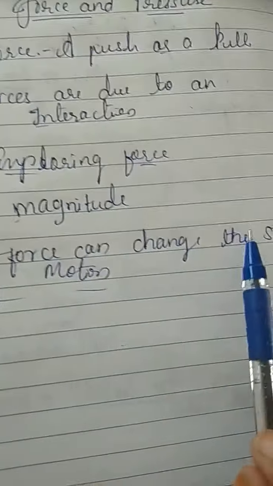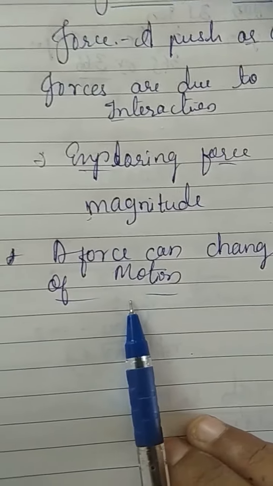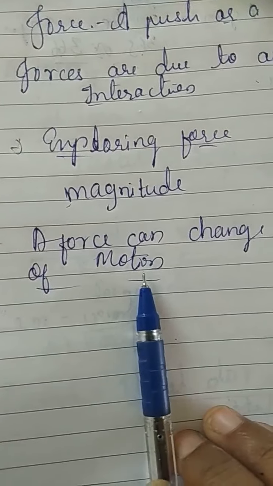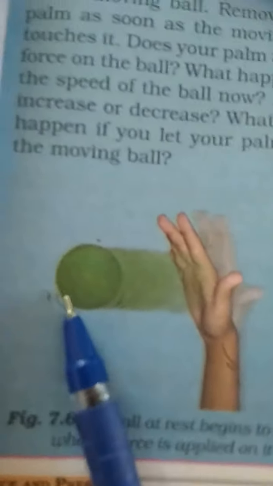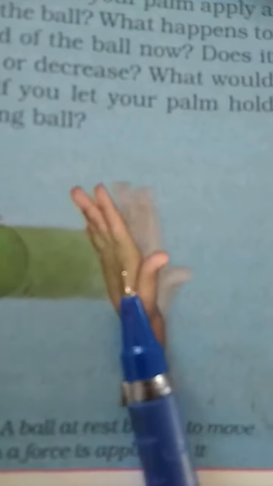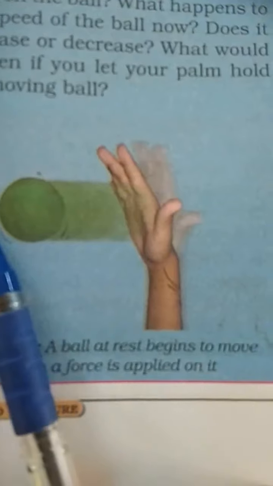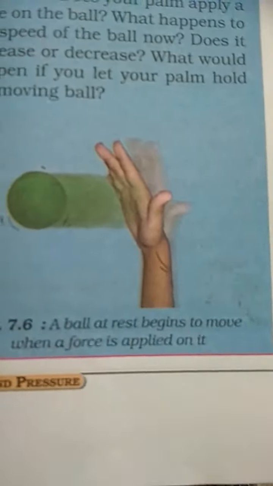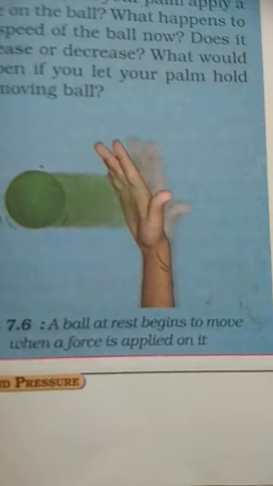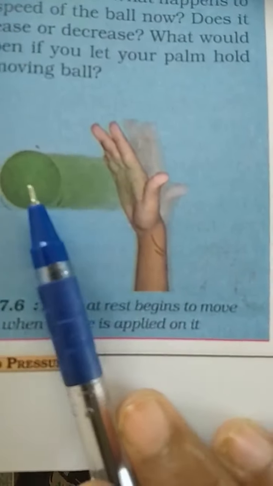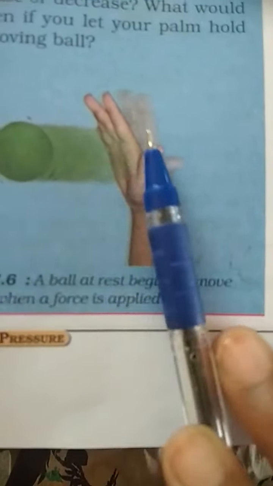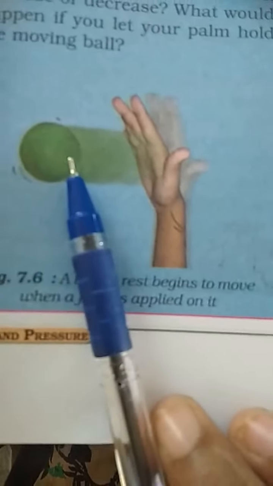Next, a force can change the state of motion. Let us now find out what happens when a force acts on an object. Take a rubber ball and place it on a level surface such as a tabletop or concrete floor. Now gently push the ball along the surface. Does the ball begin to move? Push the ball again while it is still moving. Is there any change in the speed? Does it increase or decrease?